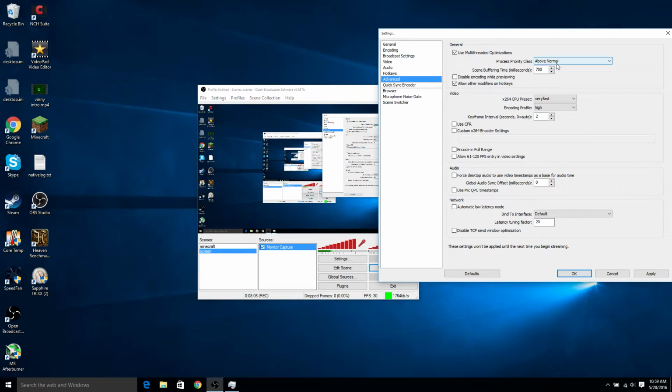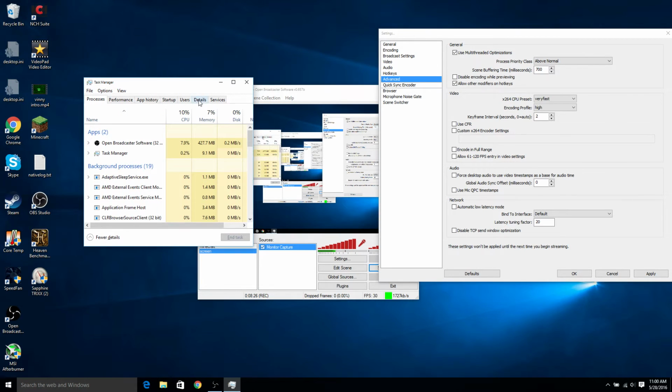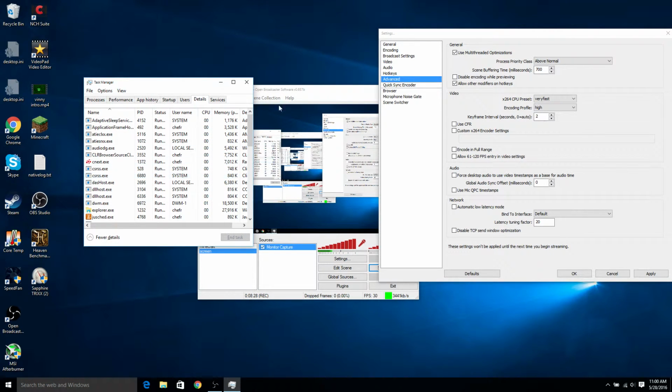Say my CPU is becoming almost 100%, which it rarely does. If there are any priority classes that are on normal, this will boost it above normal. But sometimes that doesn't work, so go into your task manager and go into details.